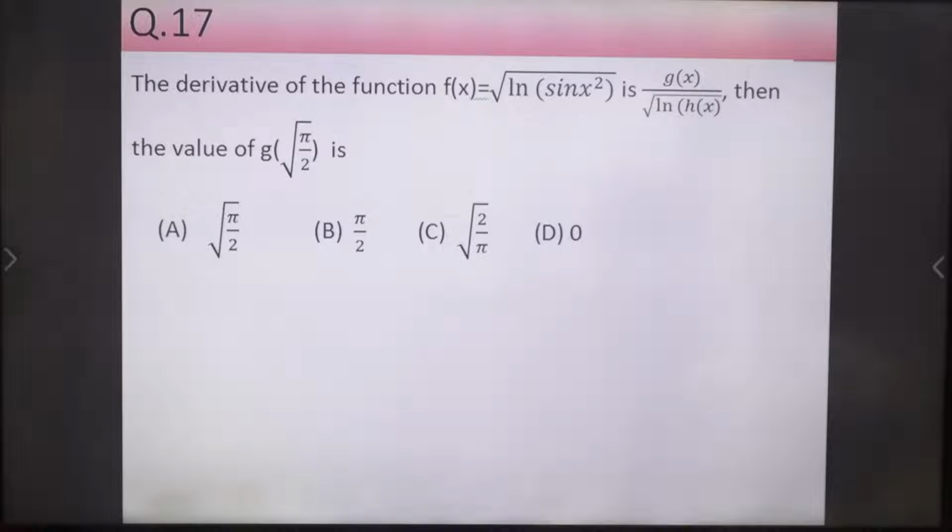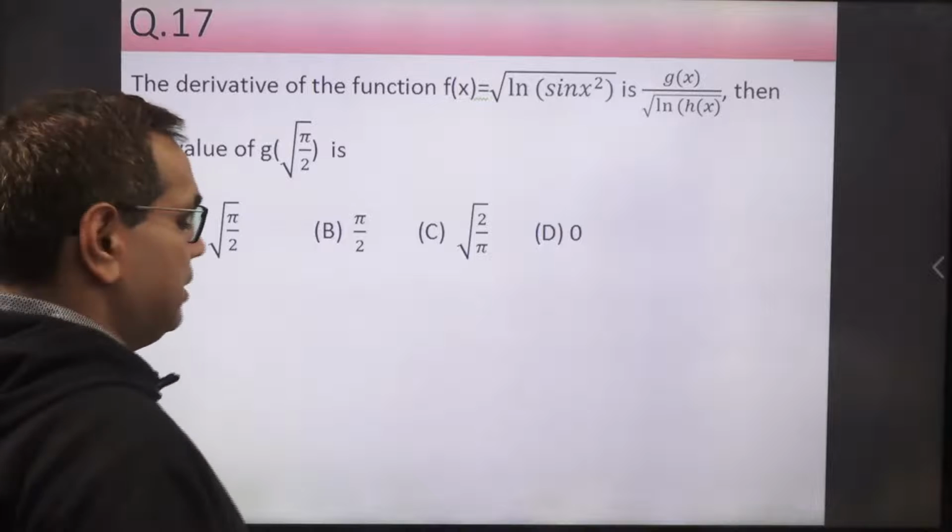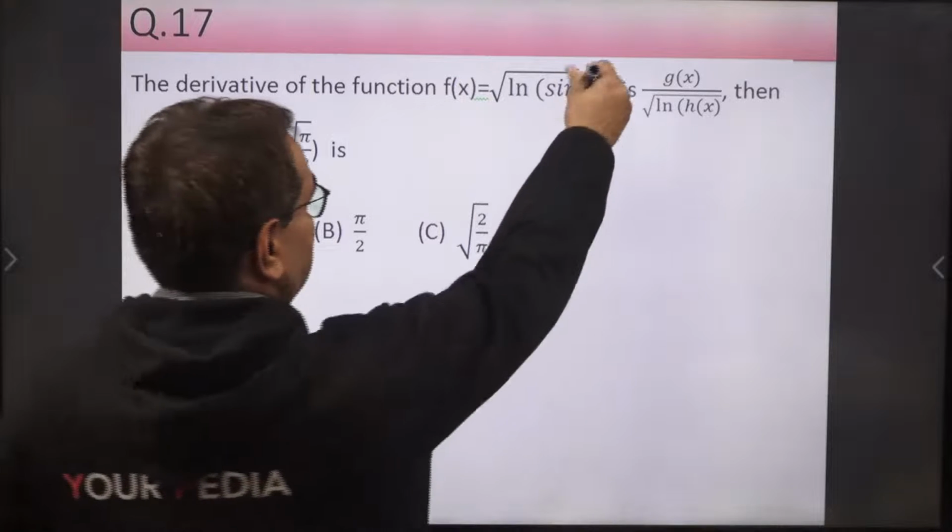Anyone who got the answer, please write in the chat box. Praveen, Saurabh, Krishna. Okay, Krishna is getting 0. Very good. So simple differentiation based problems may also be there in the exam.